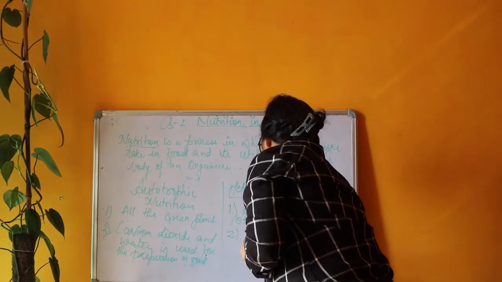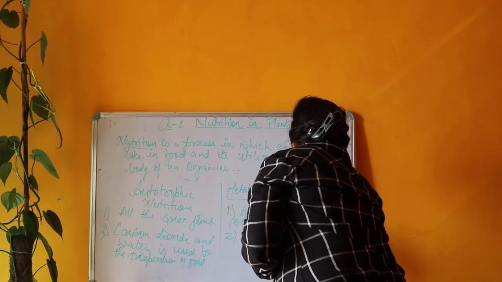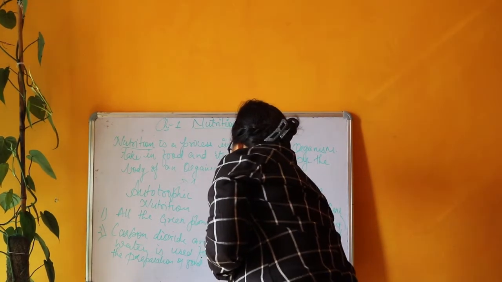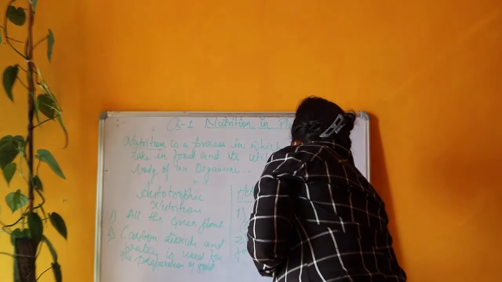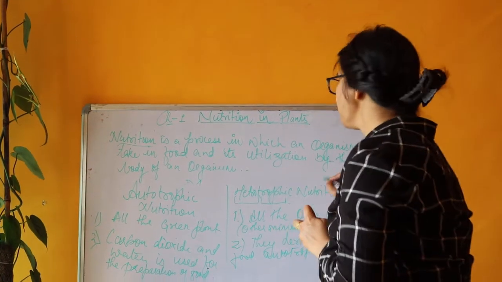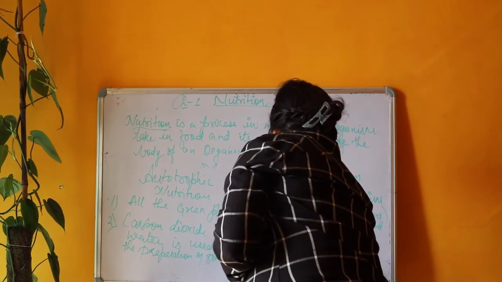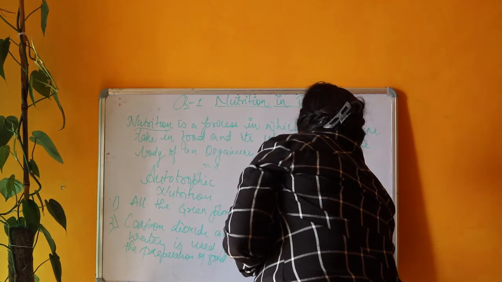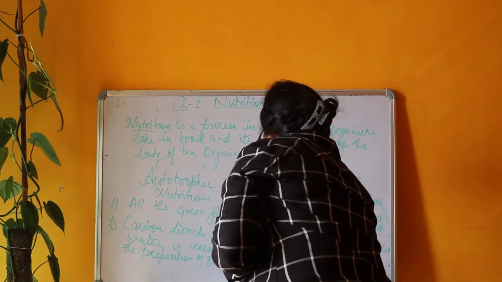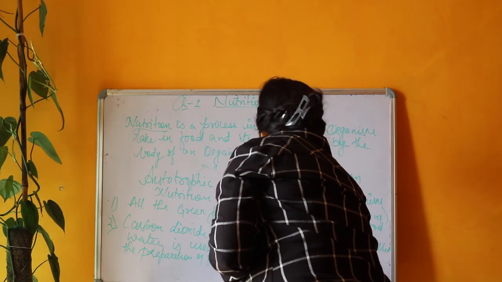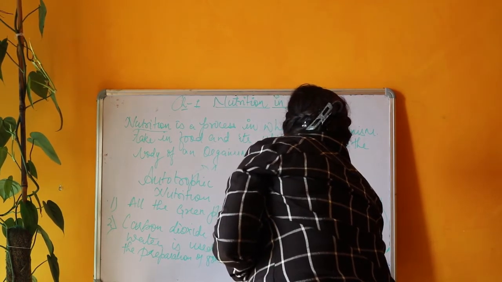They derive their food from autotrophs, and their mode of nutrition is called heterotrophic mode of nutrition.